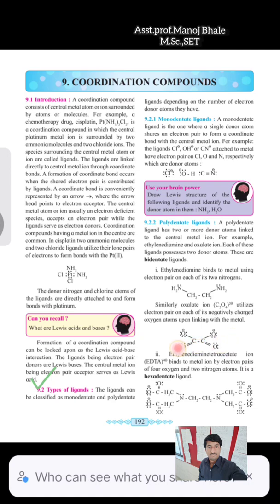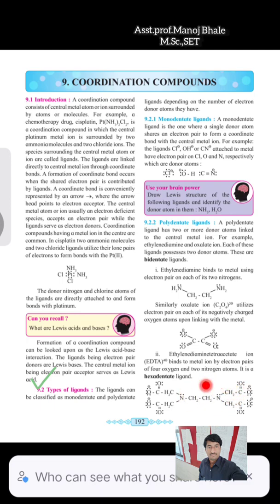So these are the donor atoms. Which are these donor atoms? इथे जे dotted point दिसताय तिथे, these are the donor atoms. Okay, these are the 2 plus 2, 4, plus nitrogen and nitrogen.